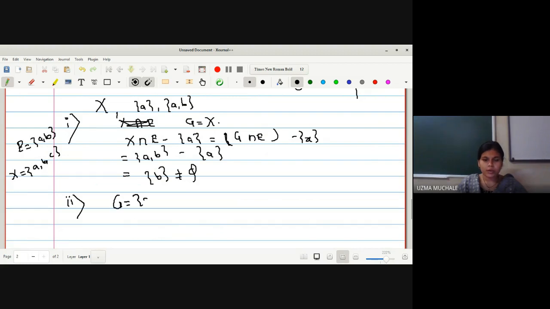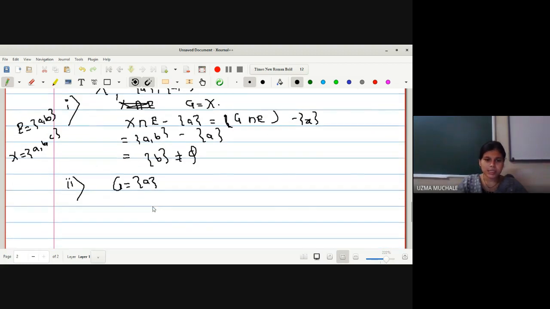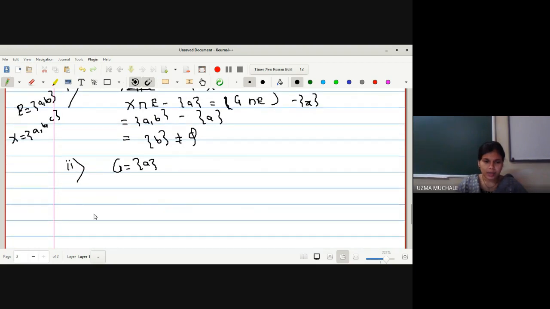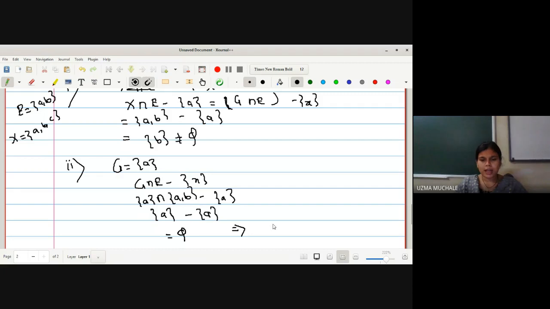Let G be equal to singleton {a}. Now in this case, G is equal to singleton {a}. So G intersection E minus singleton {x}. Here G is singleton {a}, intersection with E, that is {a, b}, minus the point small a. So the intersection of singleton {a} with {a, b} minus singleton {a} is empty. So hence directly we can say that a is not a limit point.